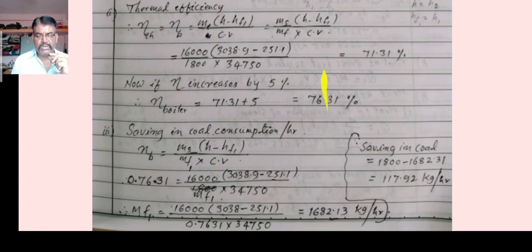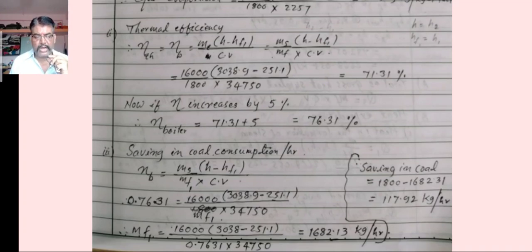Now the second thing we have to find out is the thermal efficiency as per the given condition of the numerical. The thermal efficiency is also called boiler efficiency, by the formula ME into bracket H minus HF1 divided by calorific value. As we know, ME is nothing but MS divided by MF, into bracket H minus HF1, divided by calorific value, as the calorific value of coal is given. So you can put the values, and the calculation of thermal efficiency is 0.71. Therefore the final value as per the calculation is 71.31%.